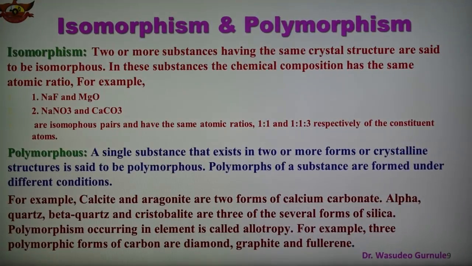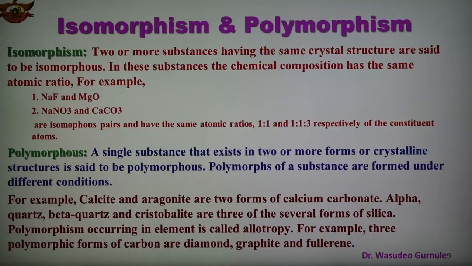Now two important terms are there. One is isomorphism and the second is polymorphism. In the case of isomorphism, iso means same. When two or more substances have the same crystal structure, they are said to be isomorphous. In these substances, the chemical composition has the same atomic ratio. Also, in that case, the atomic ratio is the same.